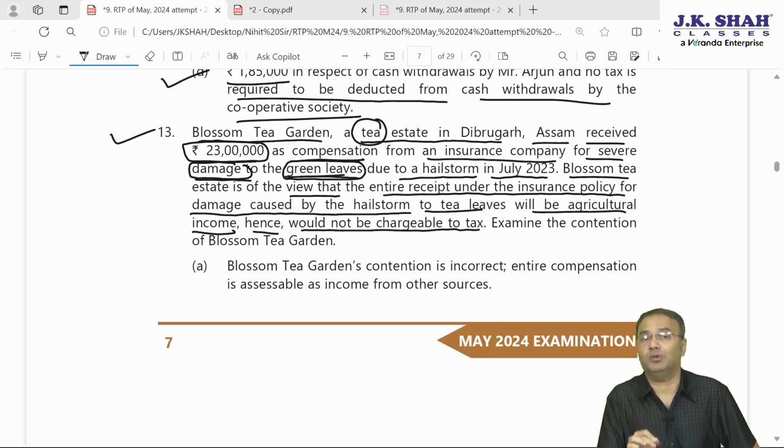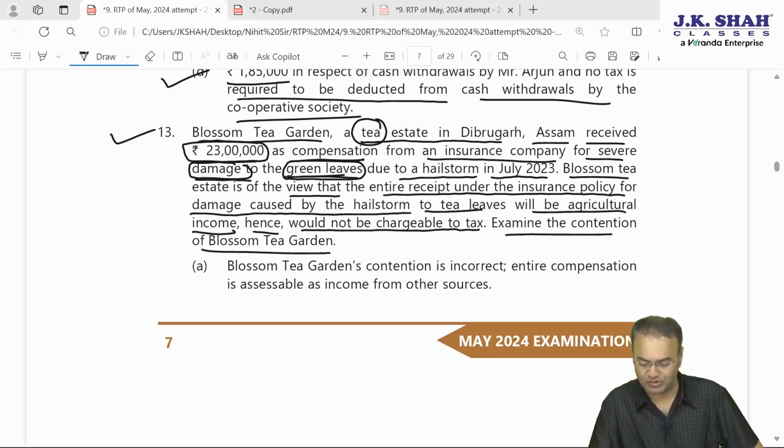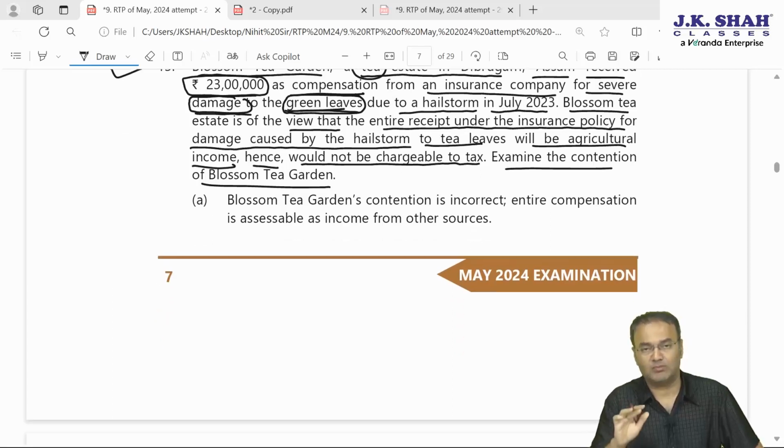And the assessee is of the opinion that the entire 23 lakh should be agricultural income, chargeable to tax, but as an agricultural income, therefore it will be indirectly exempt. Otherwise, they are ready to offer it to tax, but as agricultural income. Examine the contention of Blossom Tea Garden. In my opinion, whatever Blossom Tea Garden is stating is absolutely correct.